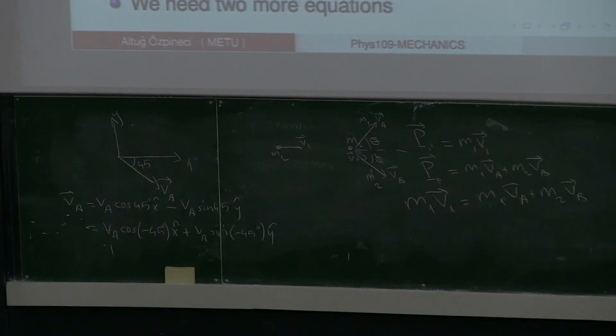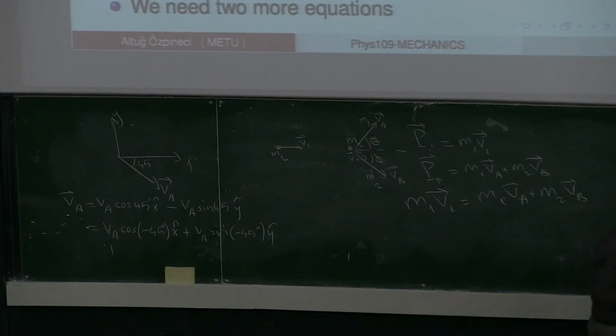I just choose the convention that whenever an angle is below the x-axis, I define that angle to be negative. So this phi that appears here in this particular example is minus 45, not 45. Since this phi already contains the minus sign, I have a plus sign over here. Phi is minus 45.